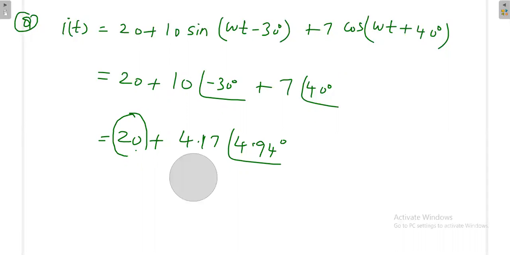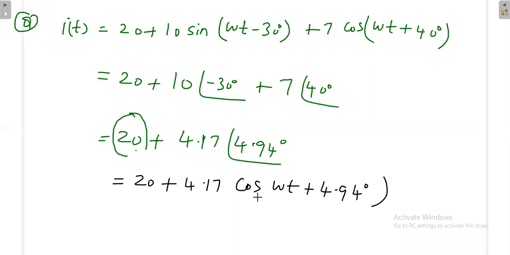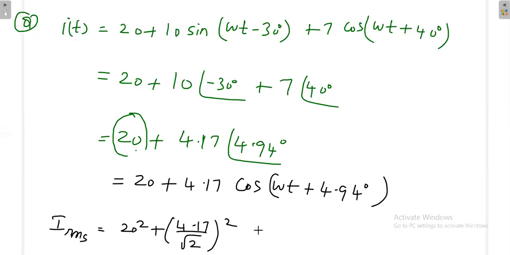Now this is one frequency, DC. This is another frequency. And again, if you need, you can write it effectively like this: 4.17 cos omega t plus 4.94 degree, since you have added both the signals. Now it is very simple. You are having one DC and one other signal, so you can easily calculate the RMS value. The RMS value is equal to 20 square plus 4.17 divided by root 2 whole square, overall square root. Then the answer is 20.21.